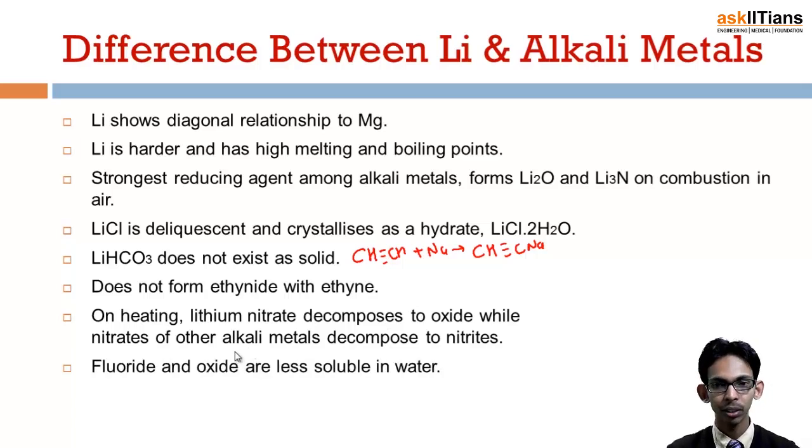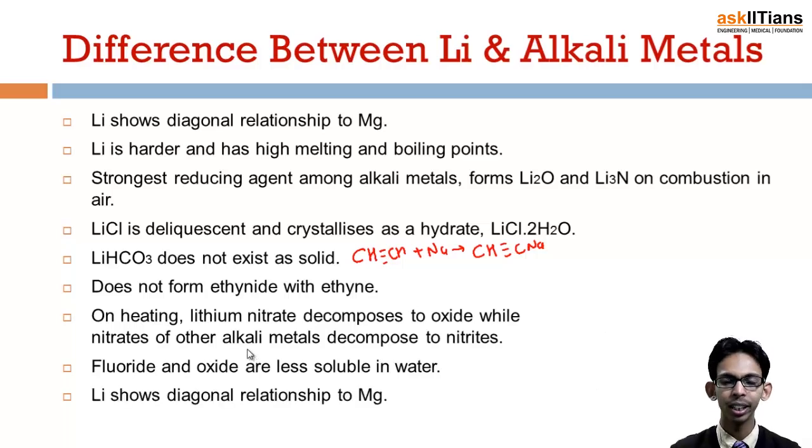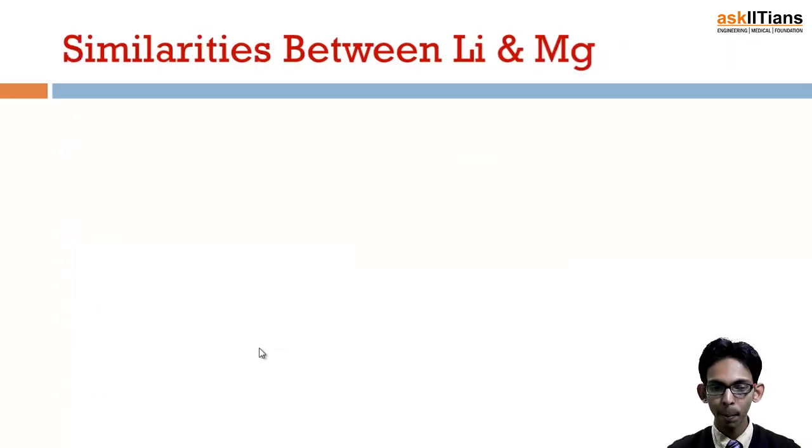Fluoride and oxide of lithium are less soluble, but we know that the oxides of the other alkali metals are basic and soluble in water. But in case of lithium, the oxide is less soluble in water. And again it shows diagonal relationship with magnesium.